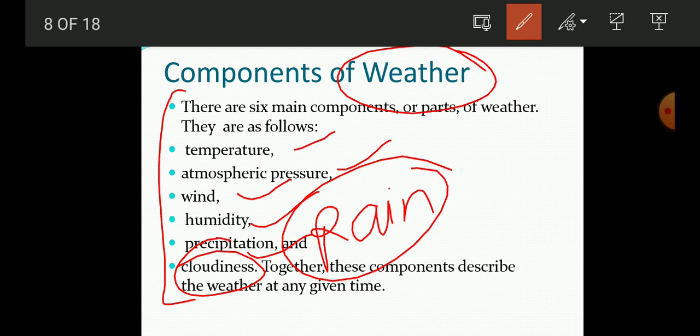And we even plan a trip to a hill station or any other place after taking into account the weather condition of that place. Firstly, we have to know what the weather is going to be at that place. Then we will plan whether we have to go there or not. So this information is very important for us.